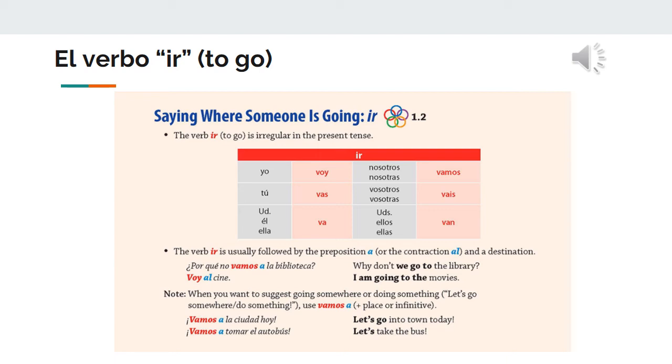Now, the next one is voy al cine. I go or I'm going to the movies. Because cine starts with el, and every time that we have a el, you can make it shorter, and that becomes al. When you want to suggest going somewhere or doing something, for example, let's go somewhere, let's do something, you use vamos a. Vamos a la ciudad hoy. Vamos a tomar el autobús. Let's take the bus. So that is basically the conjugation of the verb ir.